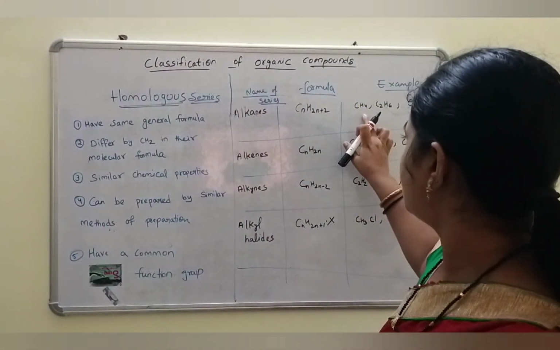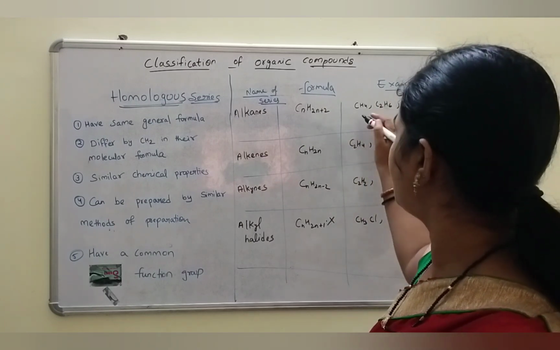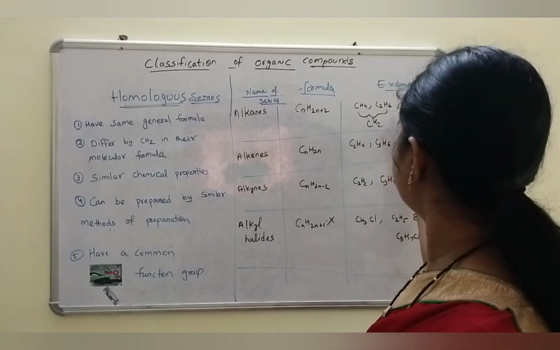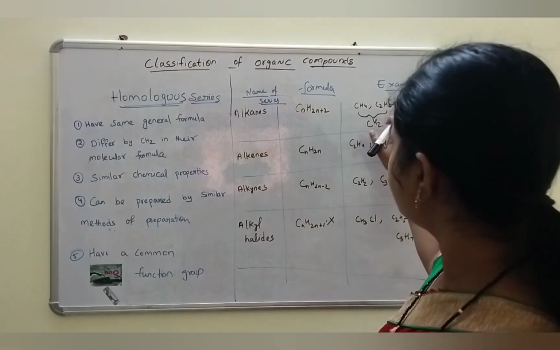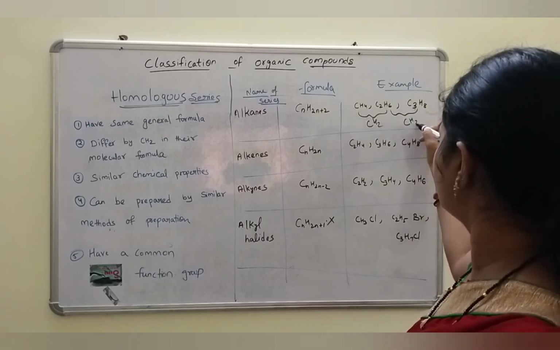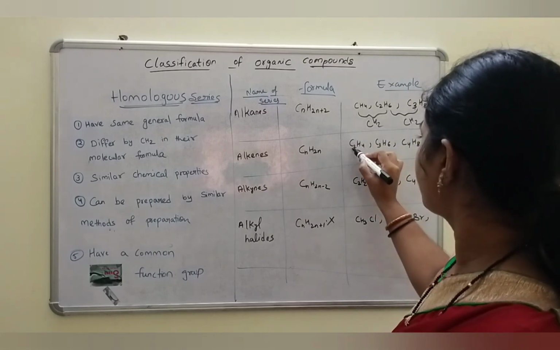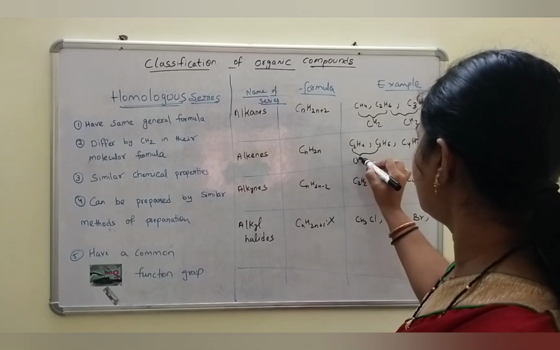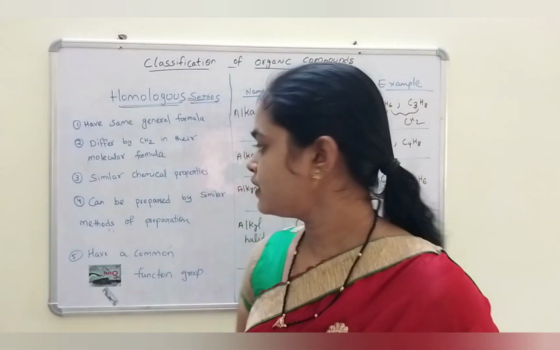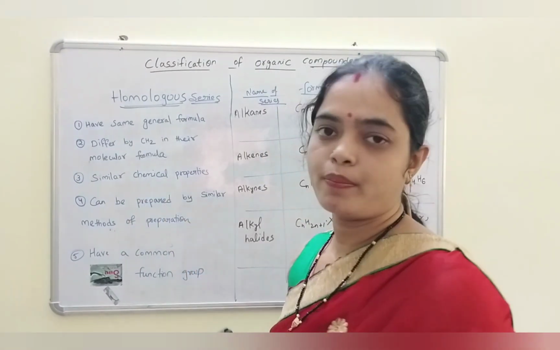They differ by CH2 in their molecular formula. See, CH4 and C2H6 differ only by CH2. Similarly, C2H6 and C3H8 differ only by CH2.